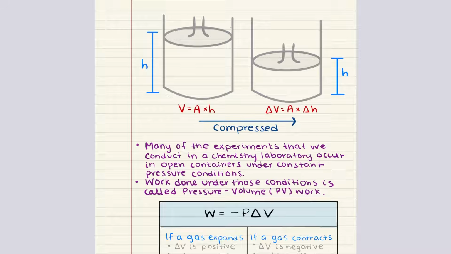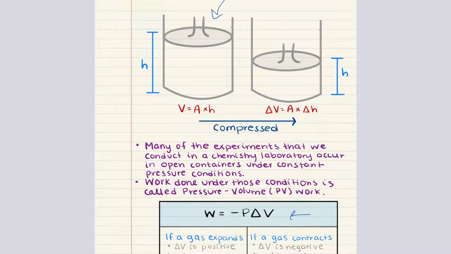Now let us use an example involving a movable piston. If we exert a force on the piston, we cause it to move a certain distance, and we've done work. This is the same concept as applying a force over a distance, but now we consider the system's volume change. The work done in this case is given by this formula right here. Work is equal to minus P, where P is pressure, multiplied by delta V, where delta V is the change in volume.